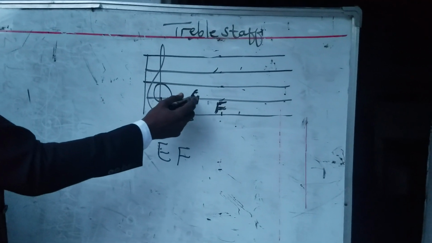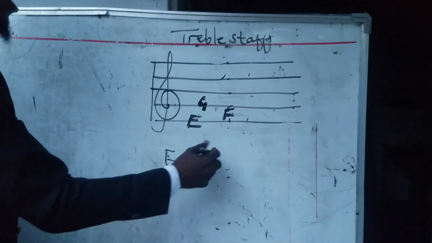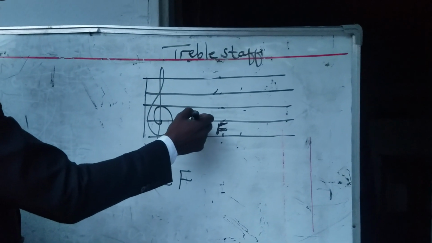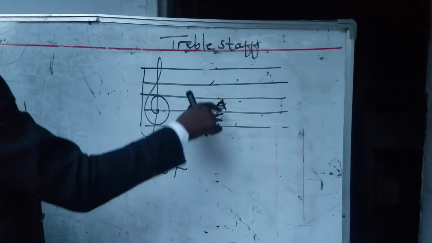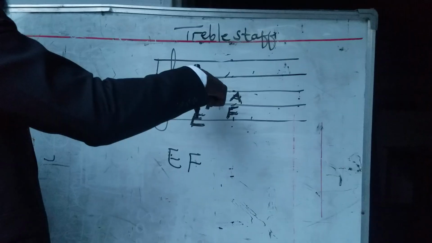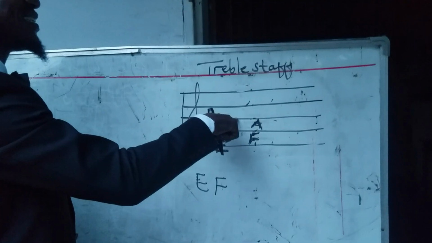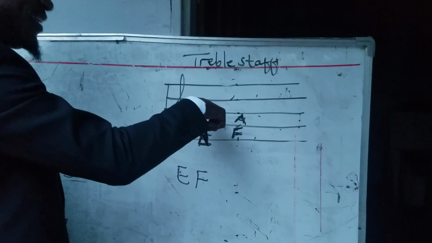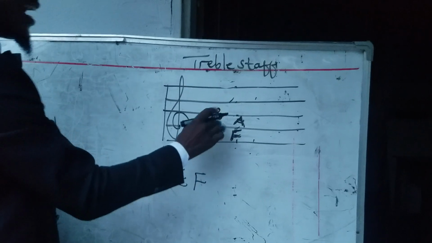So we are here on line G. From line G, we have the space. So in music, after G, we need to start from A. Since this is line G, then this space will be A. After A, we have this line here. So what comes after A is letter B. So this line is B.